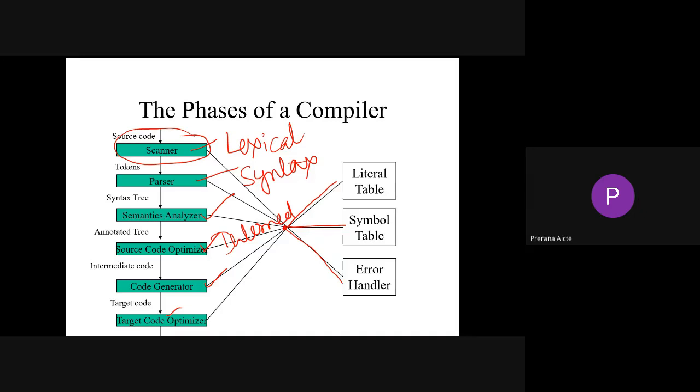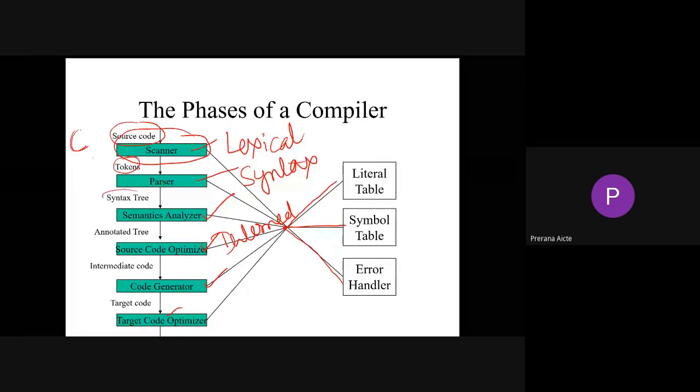See, the input of your scanner is source code. That is your programming language, either C, C++, whatever. The outcome of the scanner is tokens. The parser phase outcome is a syntax tree, and the input for your parser is tokens. The outcome of your semantic analyzer is an annotated tree, and the input for your semantic analyzer is the syntax tree.